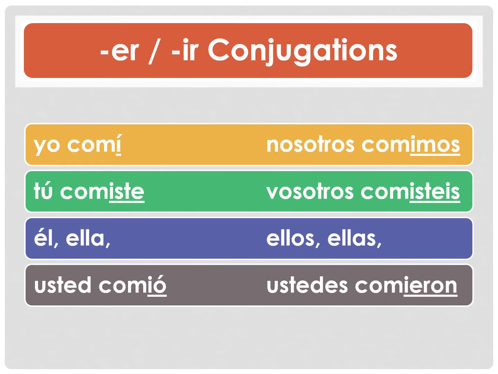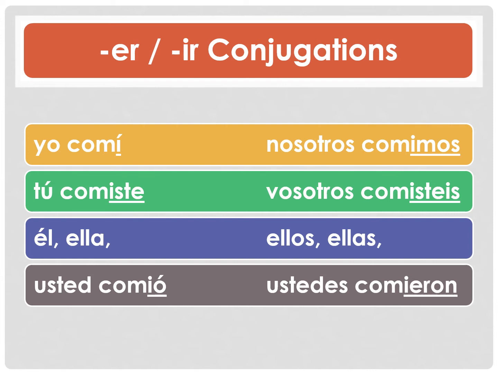Alright, how about an ER-IR verb conjugation? The ER and IR verbs will have the same conjugation in the preterite past tense, so we just need to look at an ER verb. Yo comí, I ate. Again, notice the important accent over the I. Tú comiste, you ate. Él, ella, usted comió, he ate, she ate, you ate, the formal version. Notice the O has an accent.